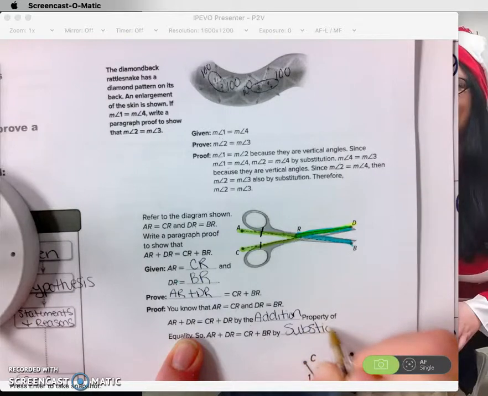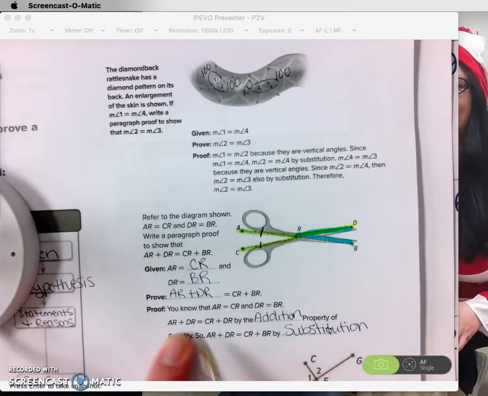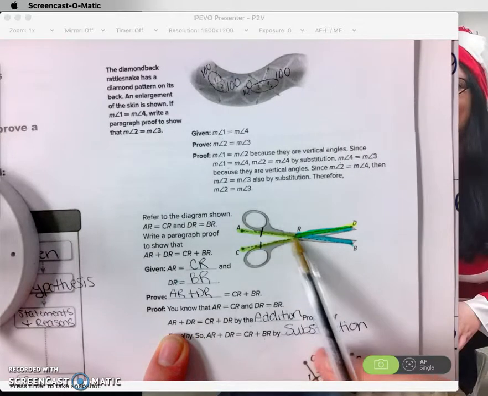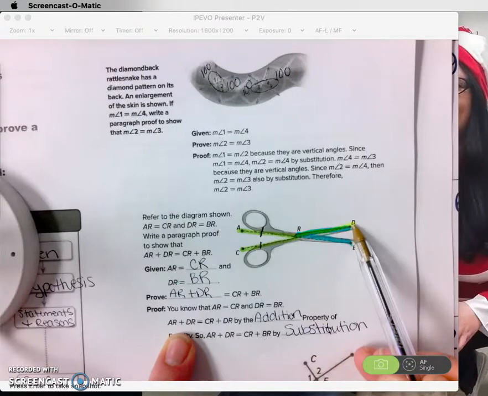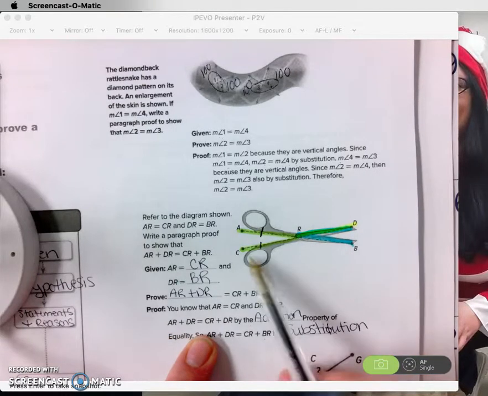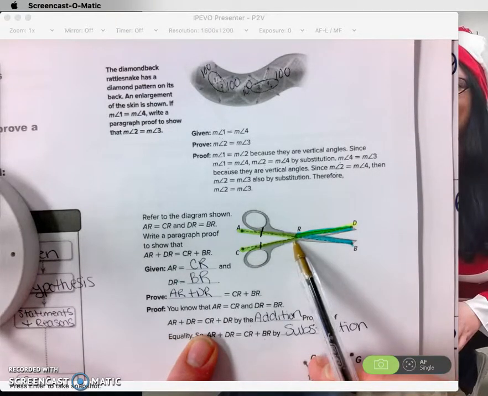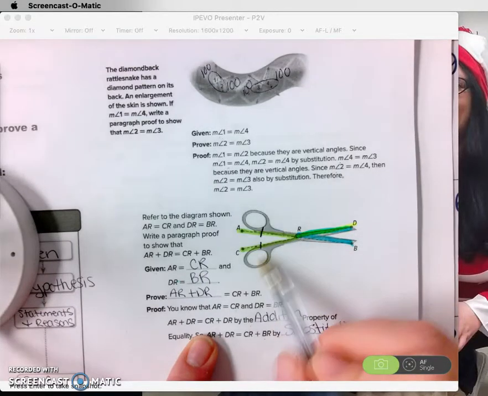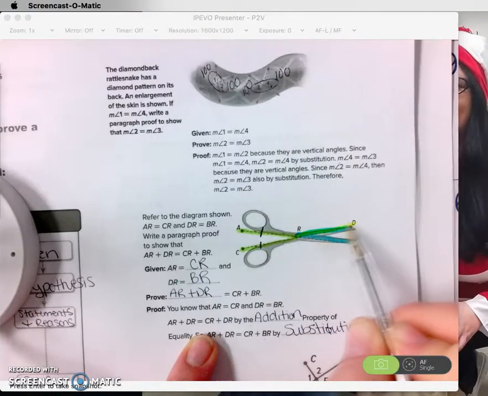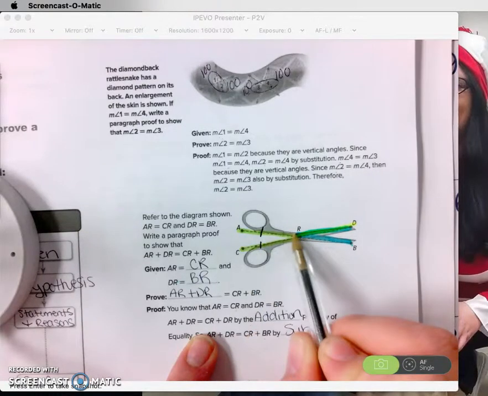If you notice, substitution, okay, looking at this one, this is AR plus DR. It's got to equal CR plus DR. Because if you look, this one, like a green or a yellow plus a blue, is going to be equal to a yellow plus a blue.